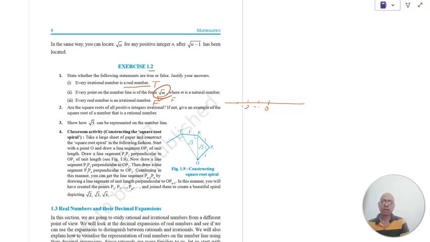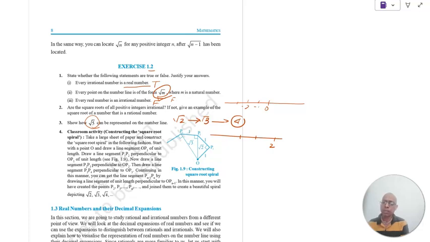See, are the square roots of all positive integers irrational? You can identify this yourself, I don't need to go into that because we have covered it earlier. So how can root 5 be represented on the number line? I have told you. We represented root 3 using root 2. From root 2, we represented root 3. So from root 3, you can represent 4. Actually, we don't need to go up to 4. You can directly cut 1, 2. So this is root 4.